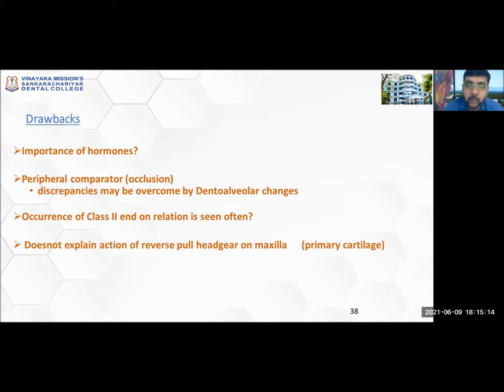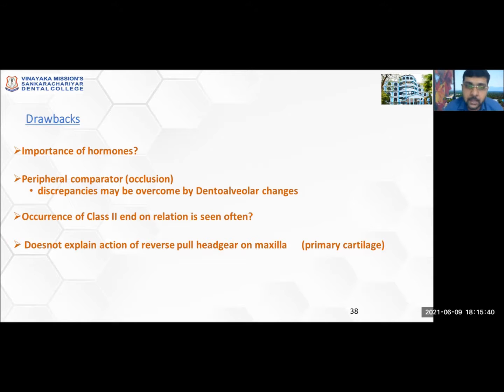But then why is this dento-alveolar compensation seen in such cases? In class 2 cases, where there is a retrognathic mandible, the lower dentition used to procline, and the molars tend to come forward to get into class 1 occlusion, class 1 molar relation. So how does this dental compensation happen? If our body has a feedback mechanism to correct itself, why does this compensation happen?